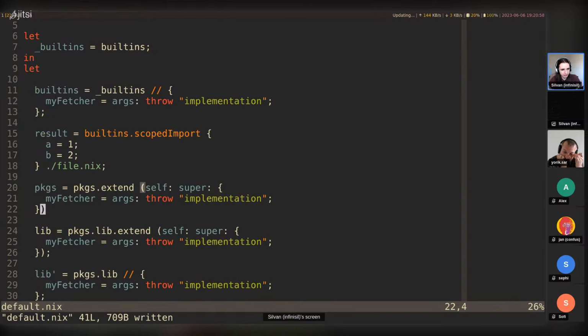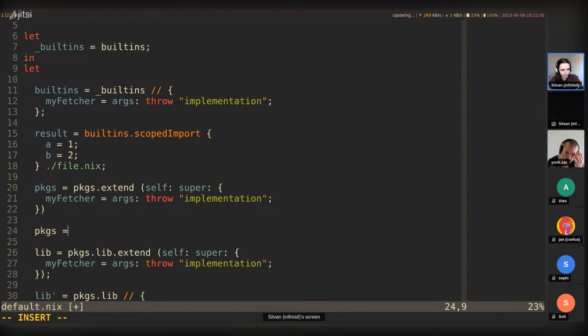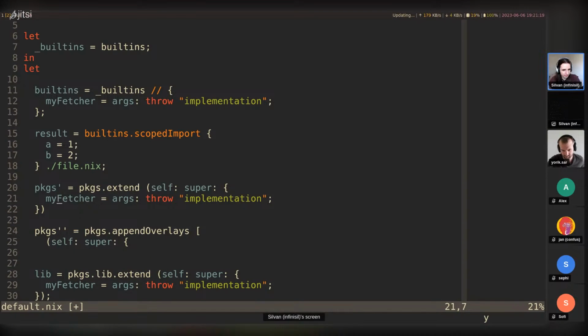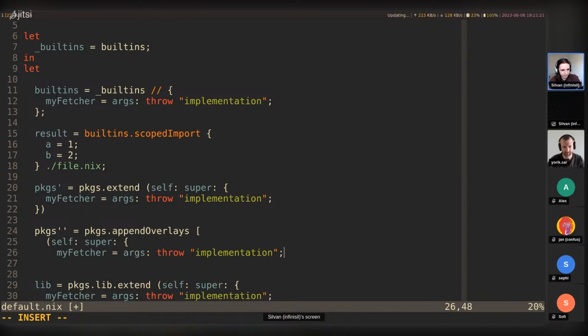And similarly, very similarly, you can use, let's say, custom or packages prime. Packages prime, let's use pkgs.appendOverlays. This is the same, but you can append multiple overlays. So you can say, define a fetcher in here.